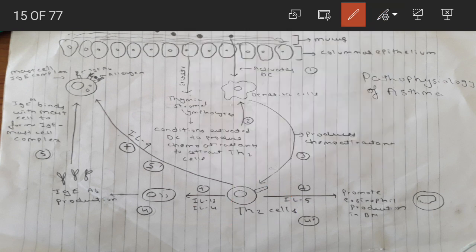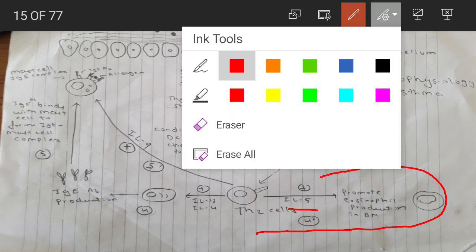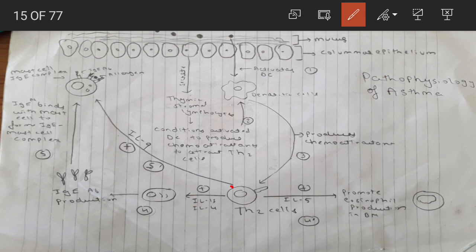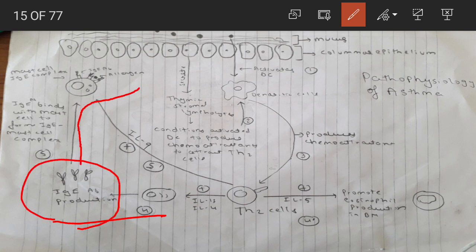Now what is the function of these Th2 cells? Th2 cells will promote plasma cells to produce IgE antibodies through interleukin 13 and interleukin 4. Secondly, Th2 cells will promote eosinophil production in bone marrow through interleukin 5. There is also a direct activation of mast cells through interleukin 9 by Th2 cells. Now what do these IgE antibodies do? These IgE antibodies will bind with the mast cell to produce the mast cell IgE complex.